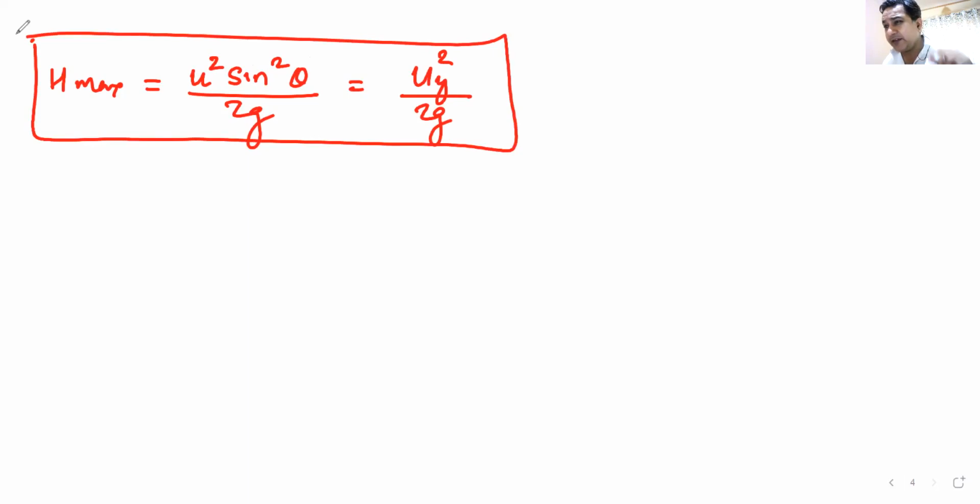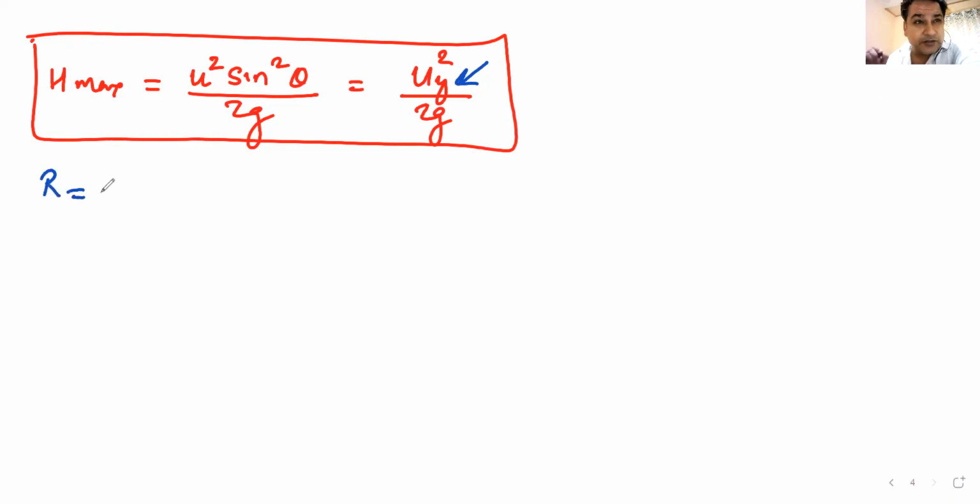It is also valid when the motion is taking place in one dimension under gravity. But in that case, your uy becomes the same as u, and therefore this formula becomes u squared by 2g. Again, it only depends on the vertical component of velocity. Two things only depend on the vertical component of velocity: time of flight and maximum height. If you don't change the vertical component, time of flight and maximum height will always remain the same. Will you remember this?